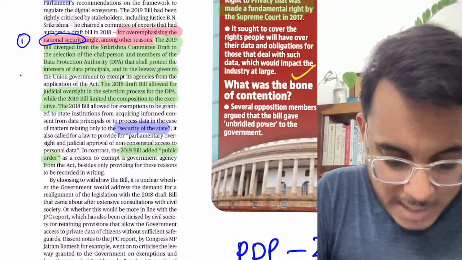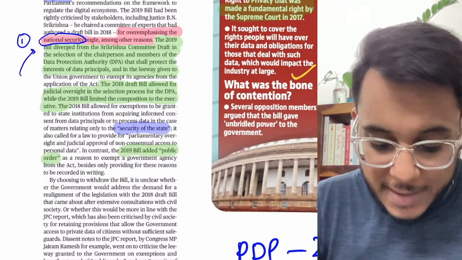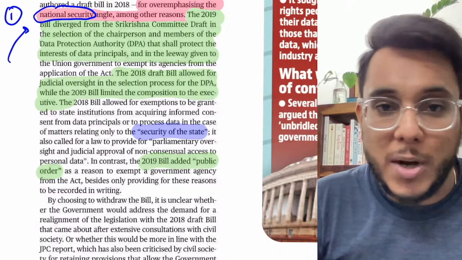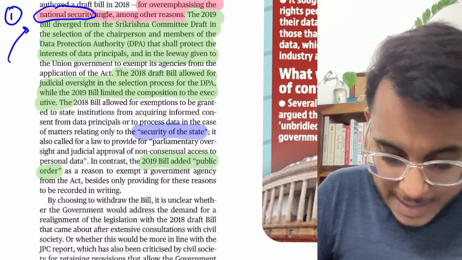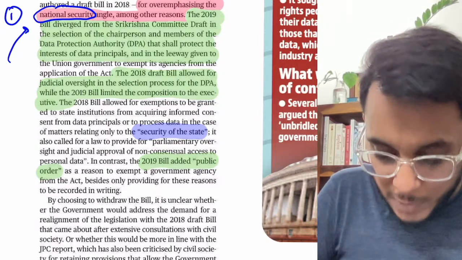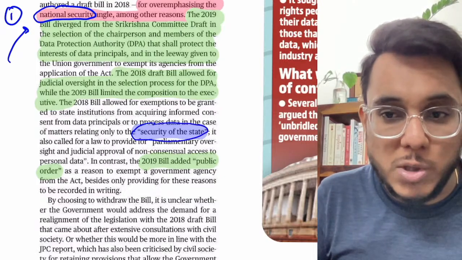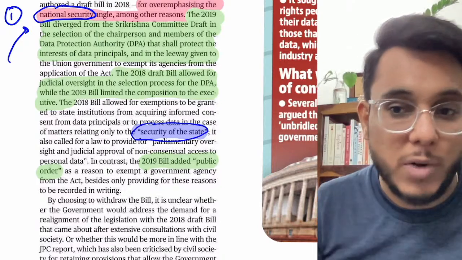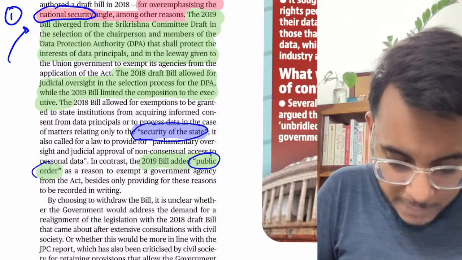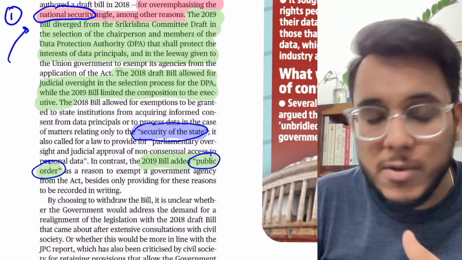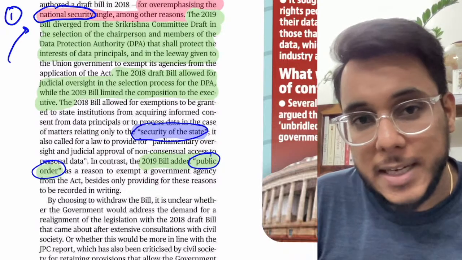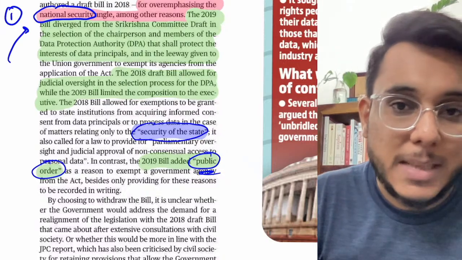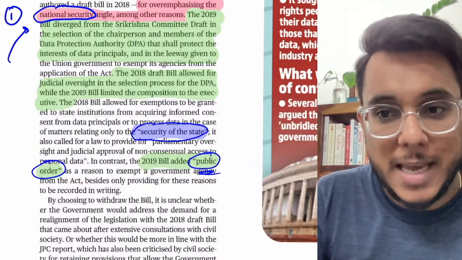But guys, in this particular bill, the national security angle was given a lot of importance. It was provided that sometimes the right to privacy can be violated if the national security angle comes in between. Basically, the B.N. Shri Krishna Committee provided that okay, security of state is important, on whose basis the data principal's right might not be recognized, but actually the center added one vague ground. What was the ground? They added the ground of public order. So they said that if any particular thing will impact the public order, then the rights of the data principals might be compromised. Now public order is a very vague category. Just by citing public order, virtually all the rights of the data principals can be taken away.